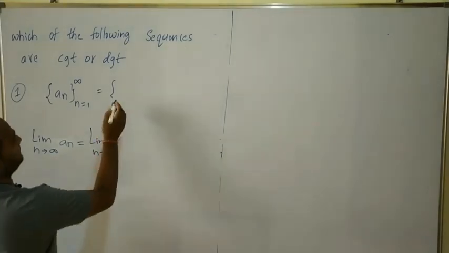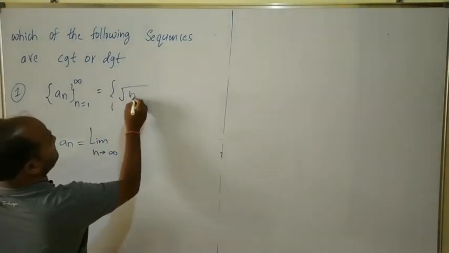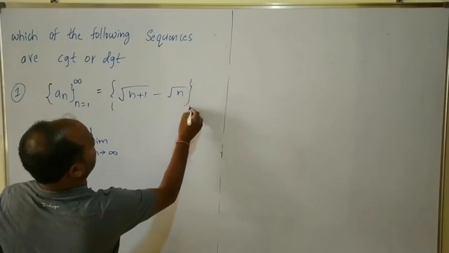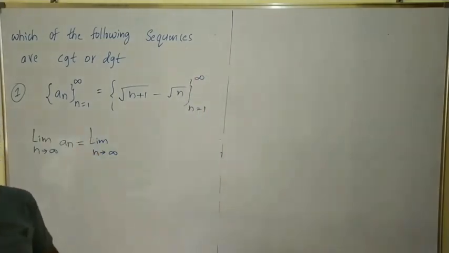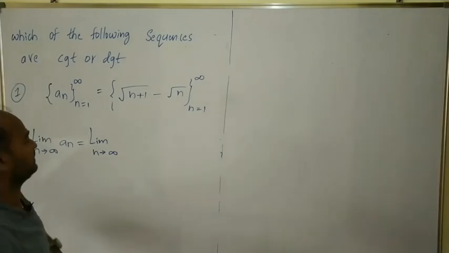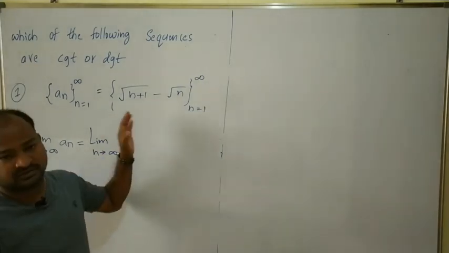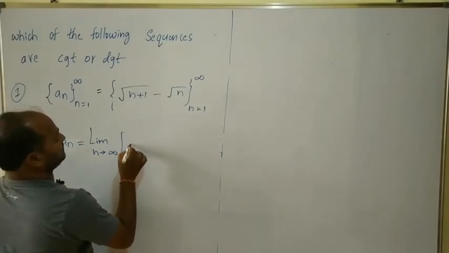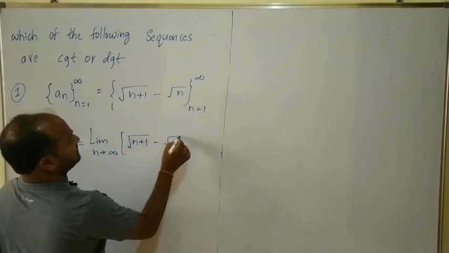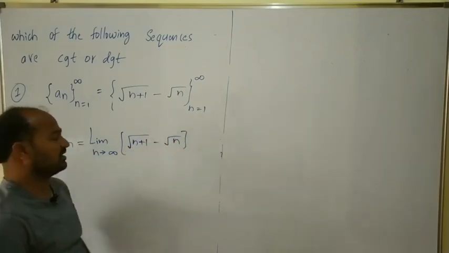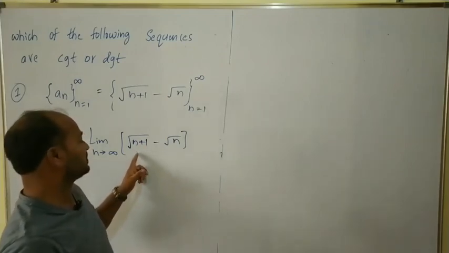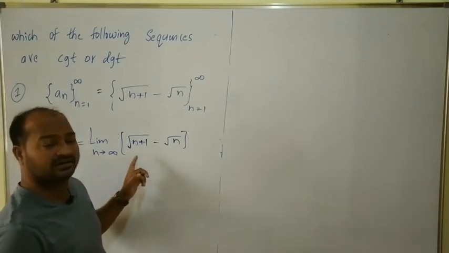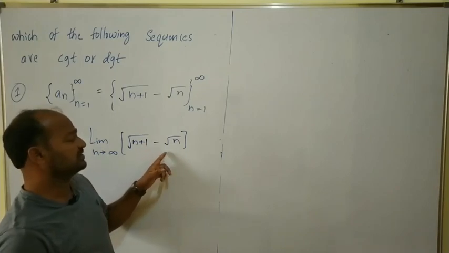Limit n tends to infinity. Suppose we have a sequence like this: under root of (n plus 1) minus under root of n, n equal to 1 to infinity. Clear? First we have to find the limit of this sequence: limit n tends to infinity of under root of (n plus 1) minus under root n. How to find this limit?